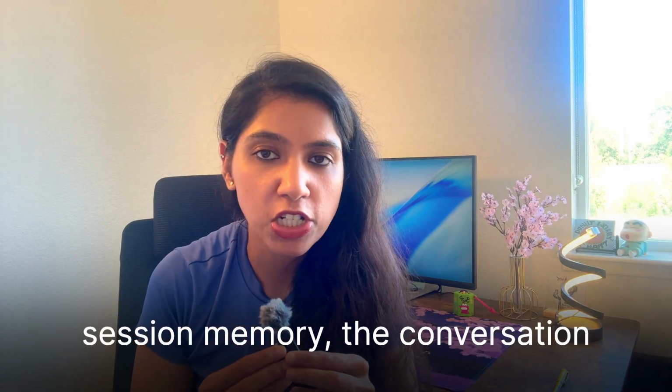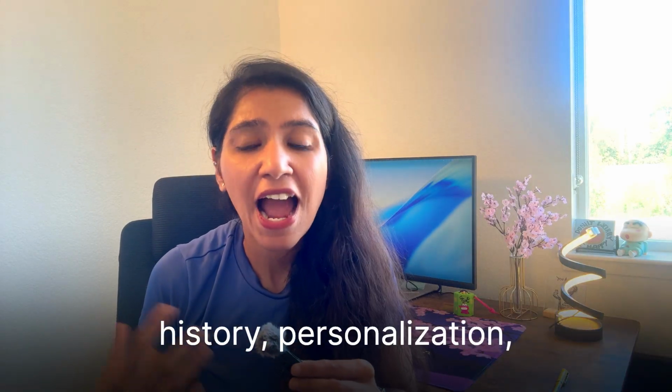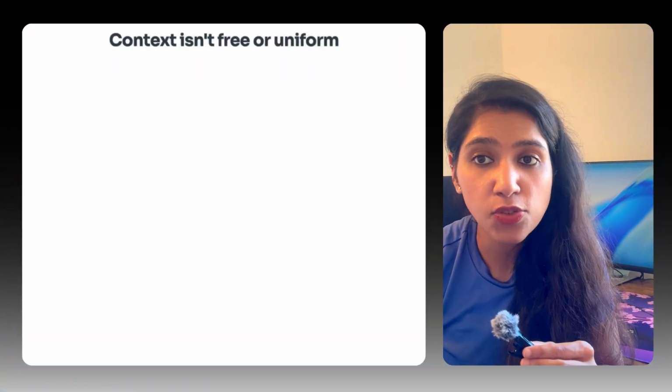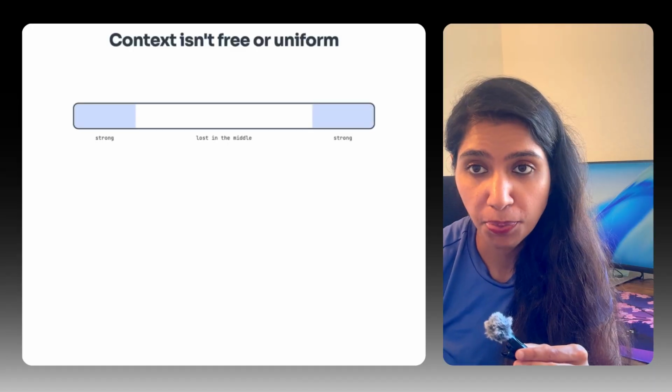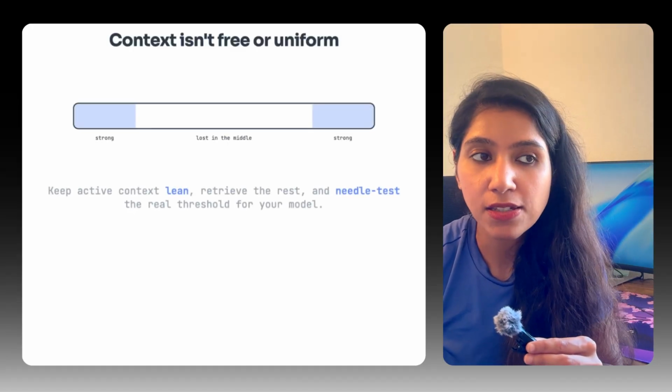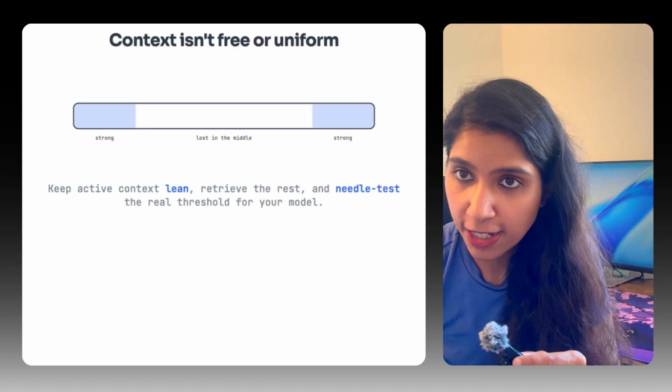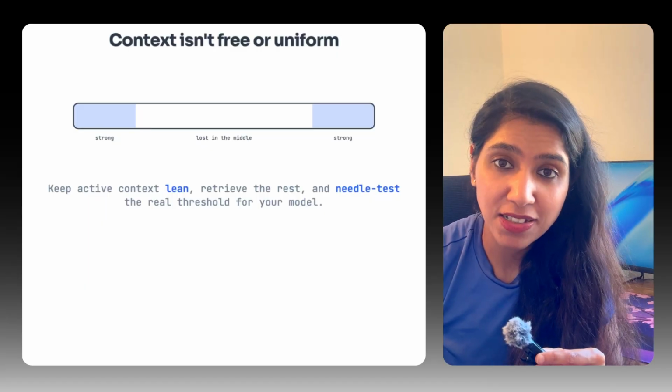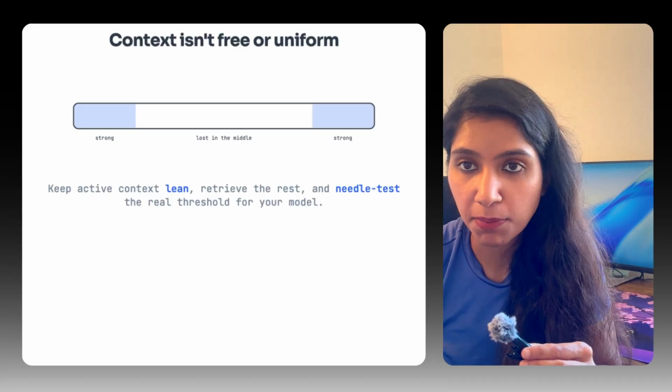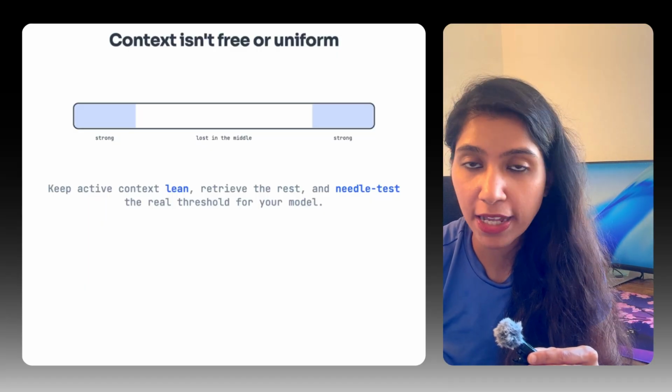Now, R stands for remember, which is about context and memory. Here come session memory, conversation history, personalization, and the real constraint: the context window isn't free or uniform. Models lose things in the middle; the lost-in-the-middle effect is real. And truncation bites in ways you won't expect, because it is not spelled out loudly by any of the models.